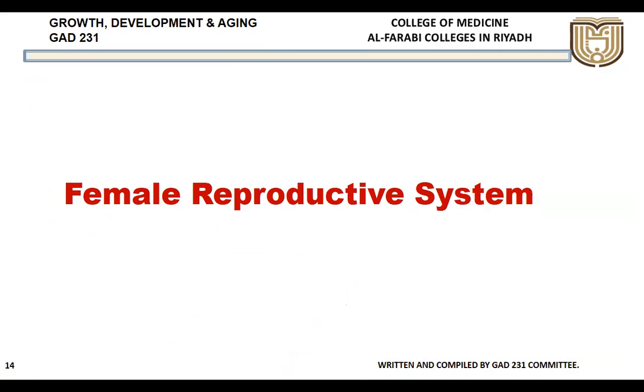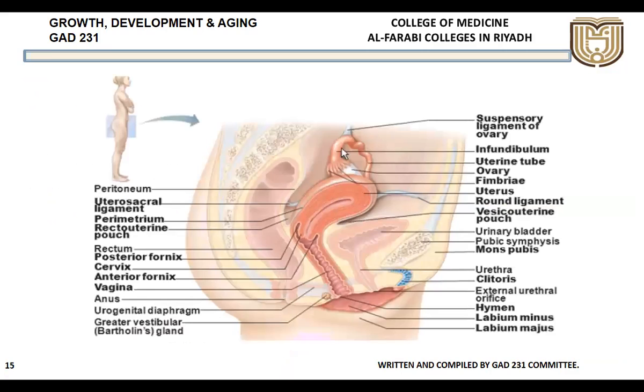Okay, if you don't have questions, we'll go to the female reproductive system. As you know, this is the pelvic region. If you see a side view, this is how it looks. Here is the urinary bladder and the urethra, which is very short in the female. Then here is the uterus, and see the position of the uterus. This is anteverted, anteflexed position. And here are the fallopian tubes, the ovary, the cervix, and the vagina. And behind that is the rectum.